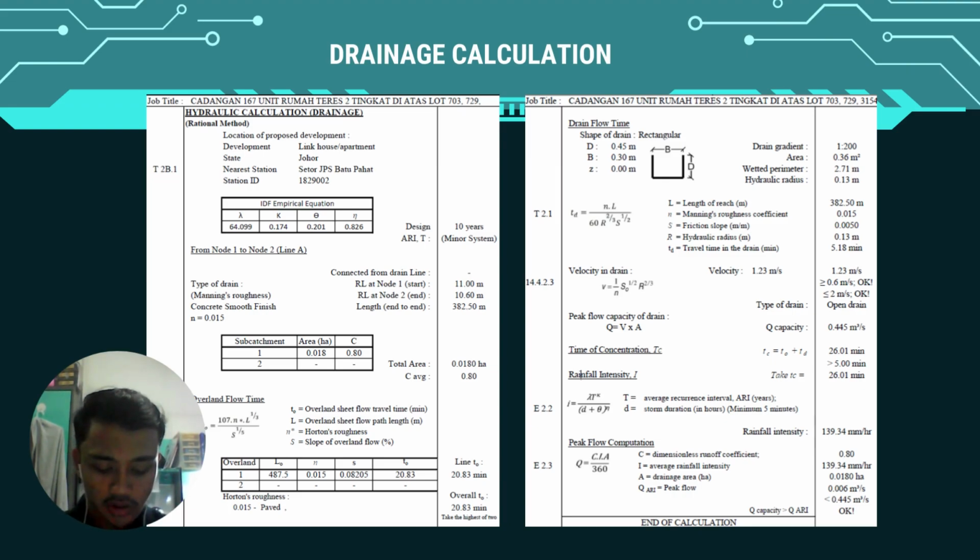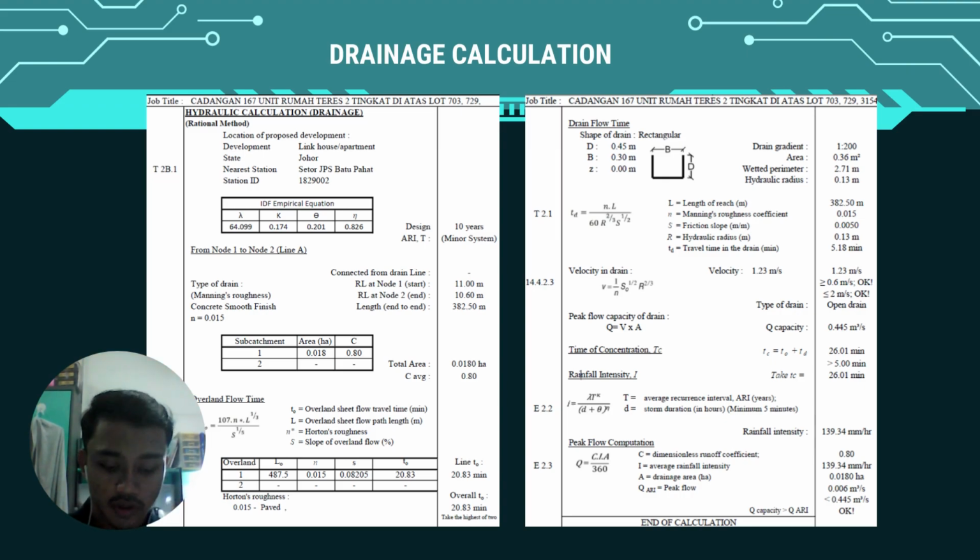We got 20.83 mm, and then we propose the rectangular drain with gradient 1 to 200, and then we find the td, which is 5.18 mm, and then we find the velocity in drain, which we got 1.23, which is included in range, over 0.6 meter per second and lower than 2 meter per second.